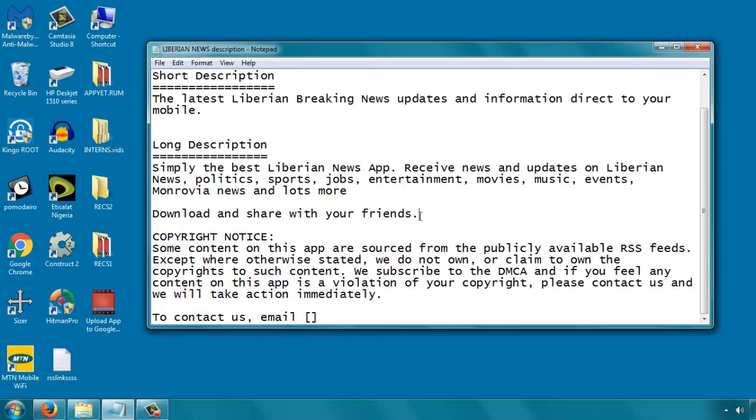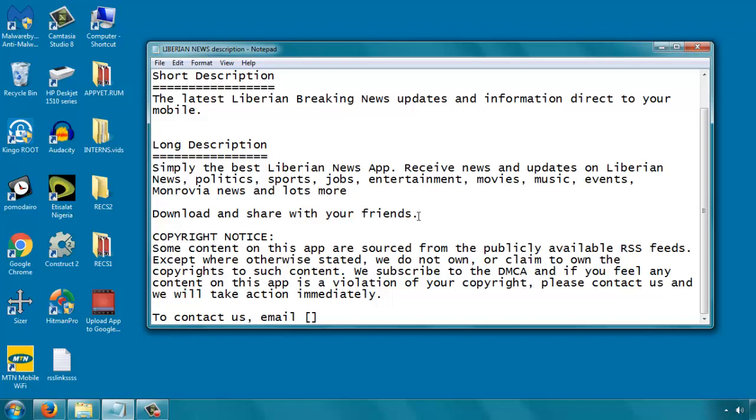Then, as part of your long description, if you are using an app that obtains content from other sources, especially sources which you have not formally received approval to use, for example RSS feeds cutting from other places, it's usually ideal to include a copyright notice. Google says it's okay, but including it does not mean your app will not be removed if it's against Google's policies. But to be on the safest side, always include the copyright notice if you are using other people's content in your app.